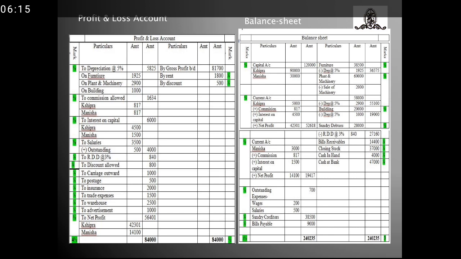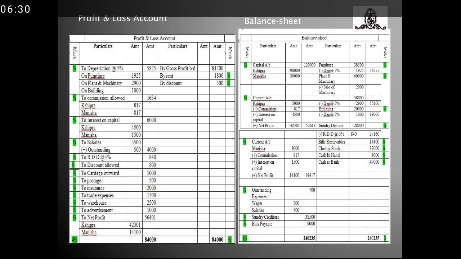Not on gross profit, but on the sales, I provided the commission, which is 817. On Manisha also 1%, 817. So total goes to 1,634.